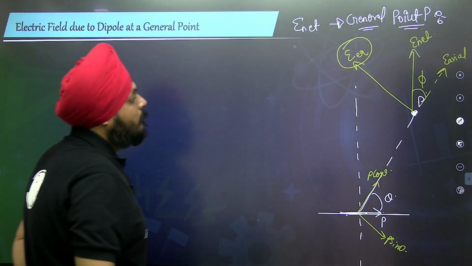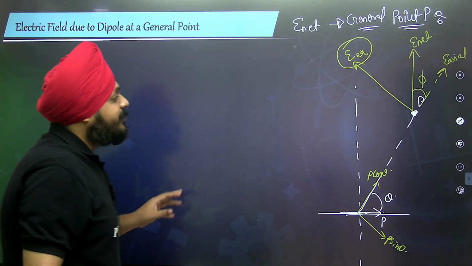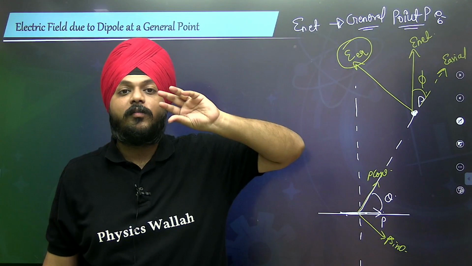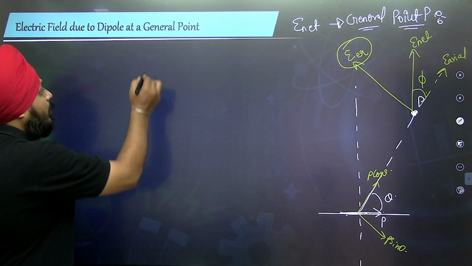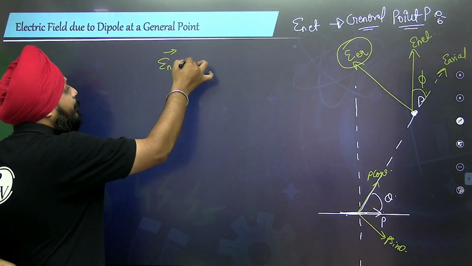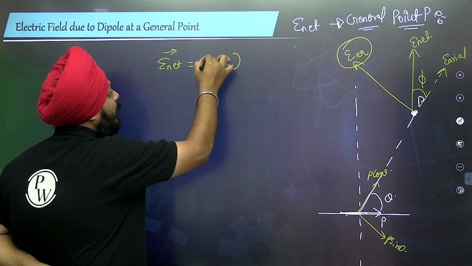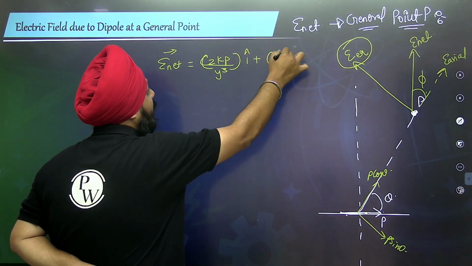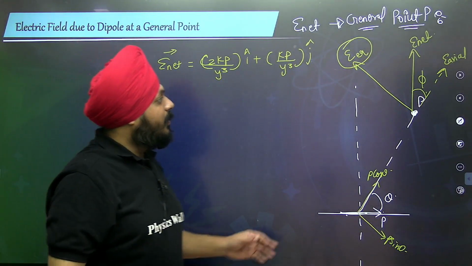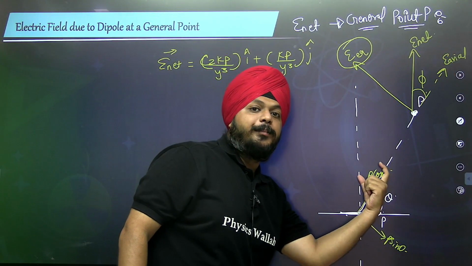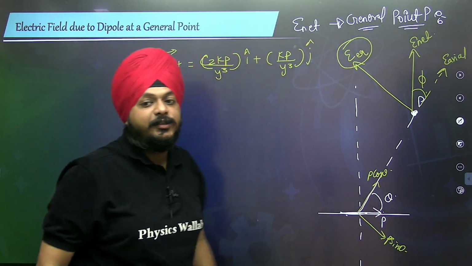One of the components of the dipole, right? So this is the general explanation. In some resources this might have a longer explanation, but right now we are just summarizing the net electric field at any general point: 2kP divided by y cube into i, plus kP by y cube into j. But this is associated with one of the components of the dipole moment, P cos theta, and this with the other component, P sin theta.